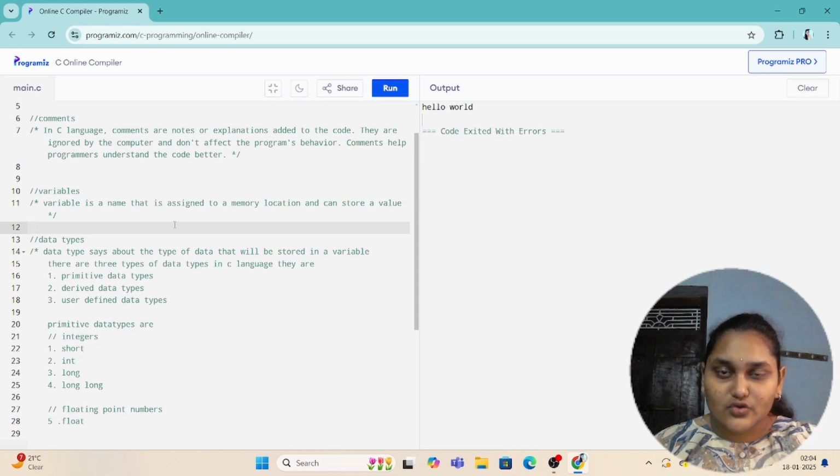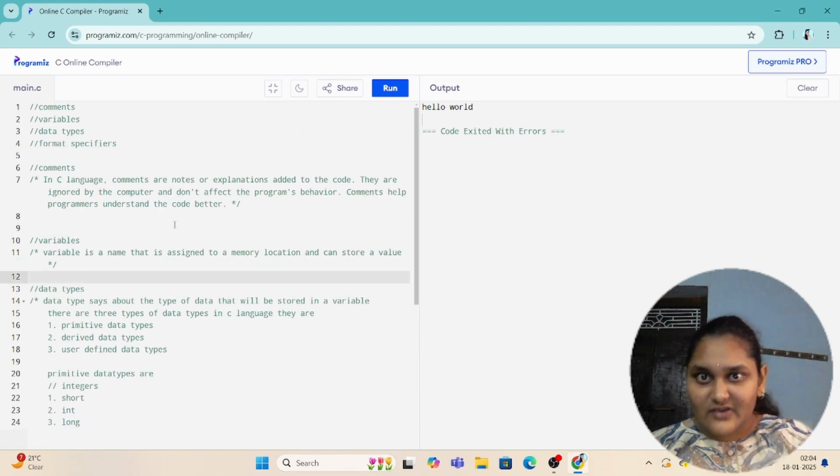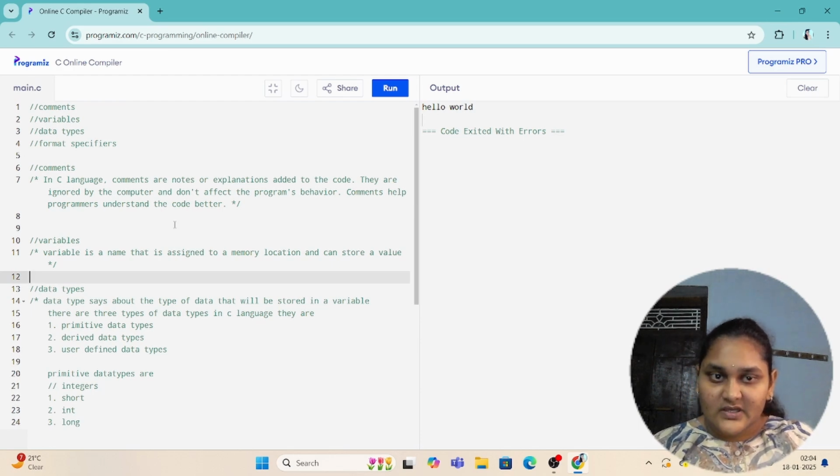If I want to store a character, a letter, suppose I want to store m, then it is a character variable. So we have to tell the compiler which kind of variable it is, what type of data it is storing. So data types are simply nothing but the type of data which a variable stores.